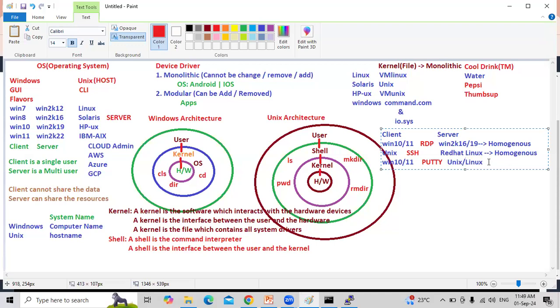When the client is Windows and the server is Unix or Linux, we call it heterogeneous. What is heterogeneous? Windows to Unix, Unix to Windows, we call it heterogeneous. In real time, we are going to work only in a heterogeneous environment.